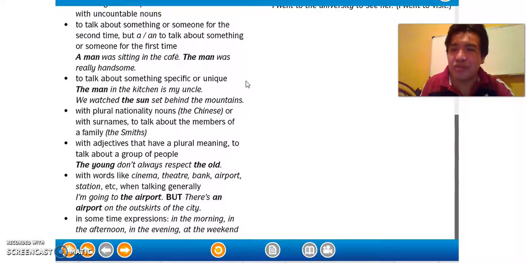So we use it when we talk about something for the second time. Okay. A man was eating in the cafe. The man, here you can see that it is used the second time. The man was really handsome.